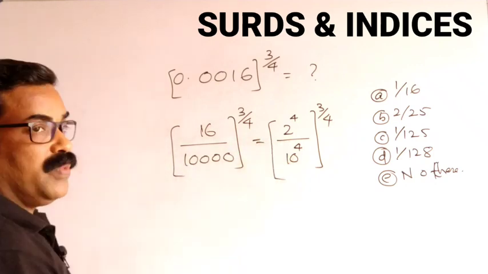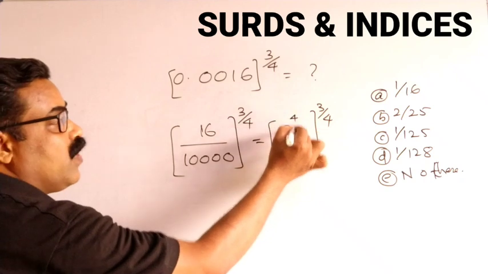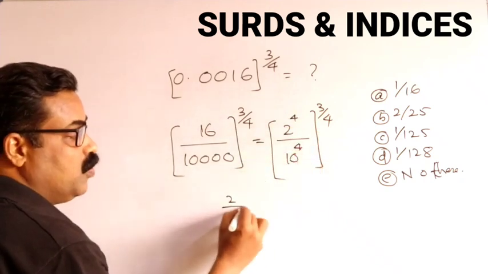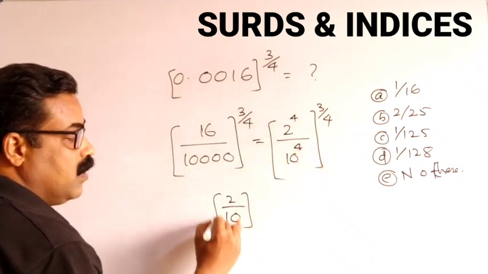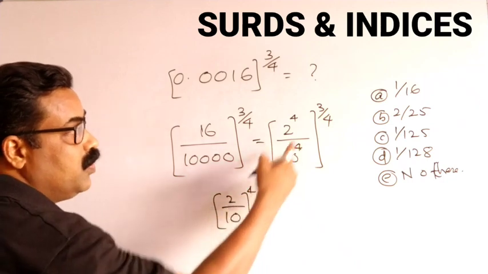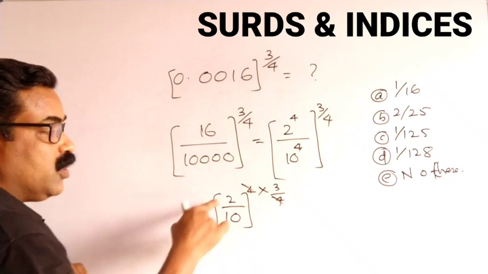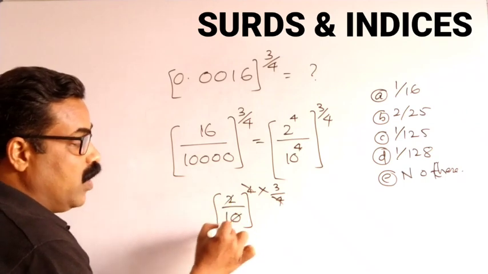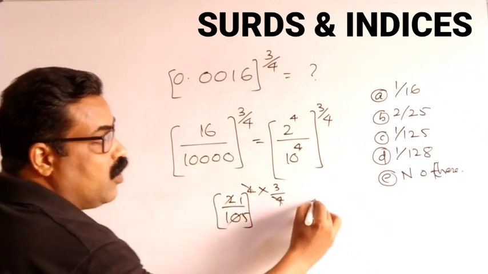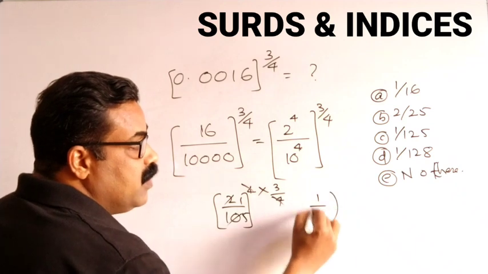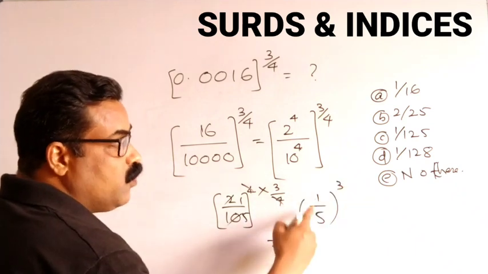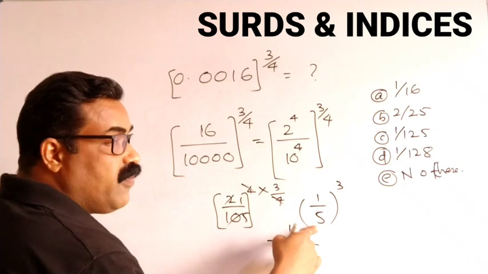So 10 power 4. Here I can take this 4 and this 4 common, so I get 2 by 10 power 4 into this 3 by 4. Cancel this 4 and 4. 2 by 10 I get 1 by 5. So I got the final answer 1 by 5 power 3. What is 1 cube? 1. What is 5 cube?